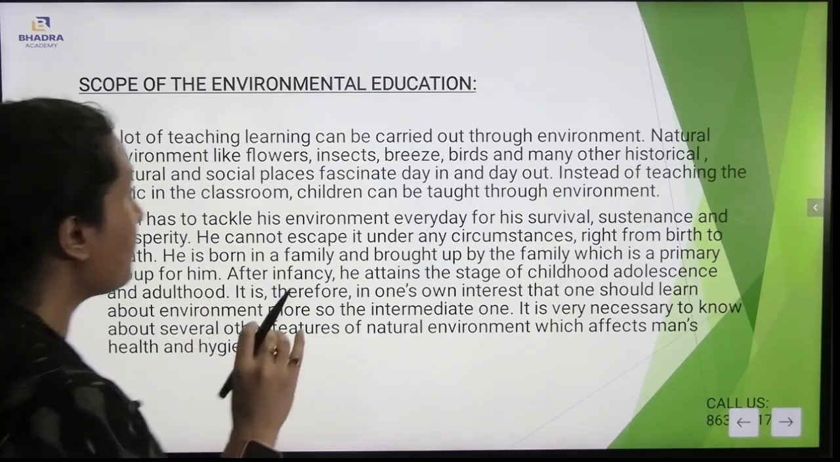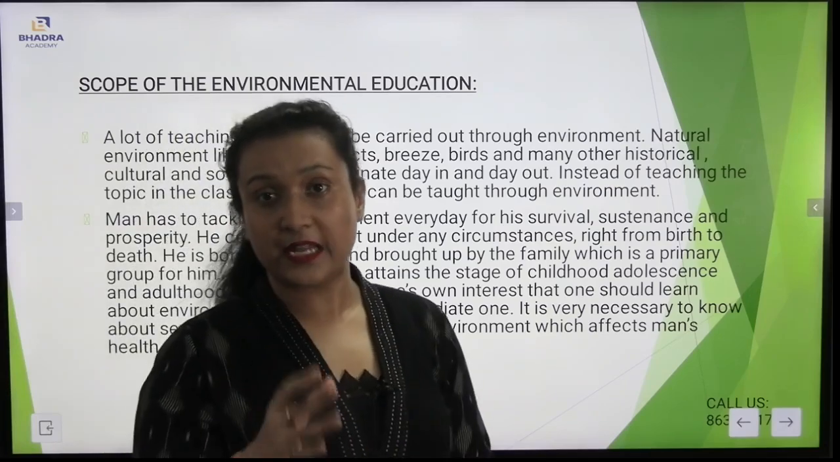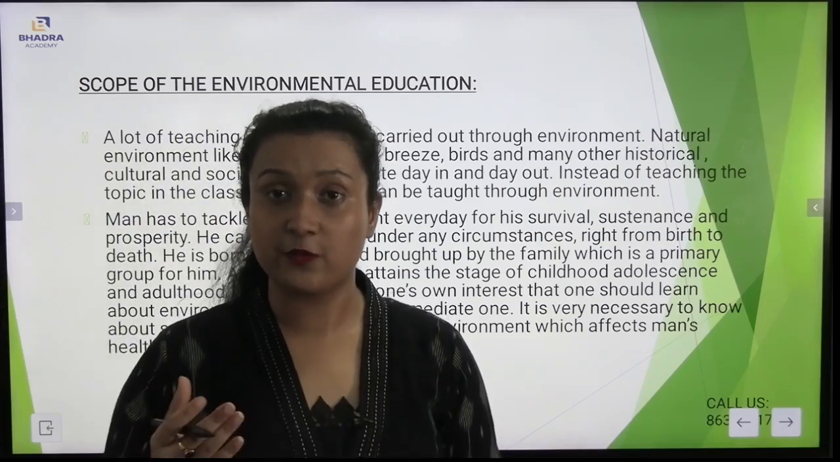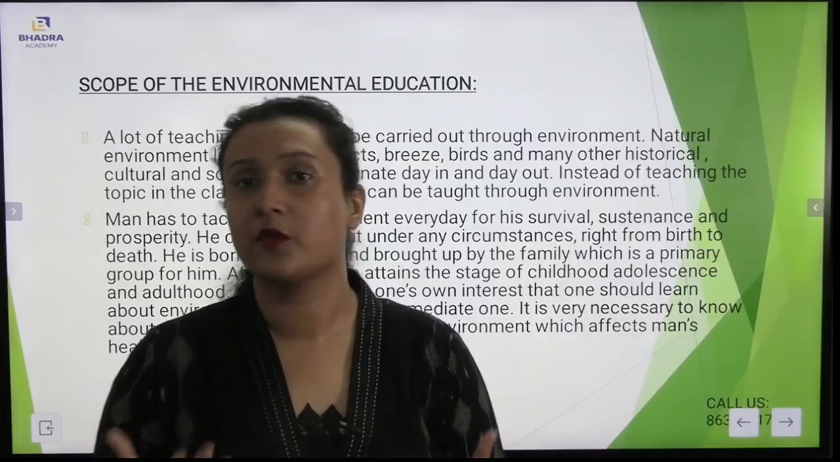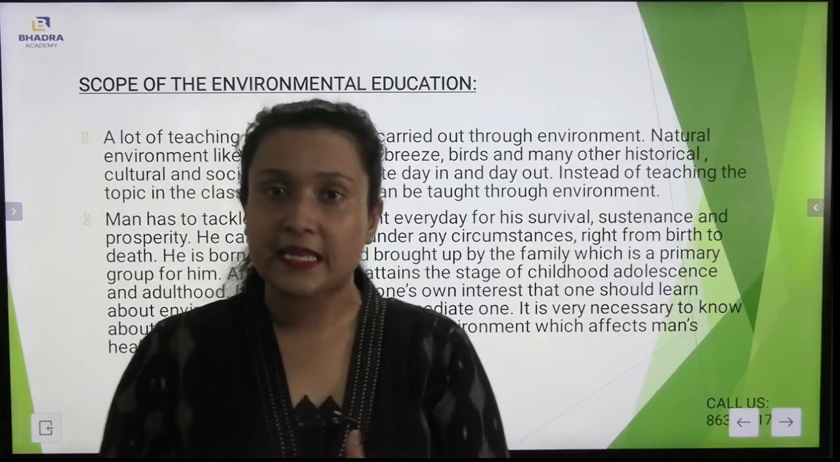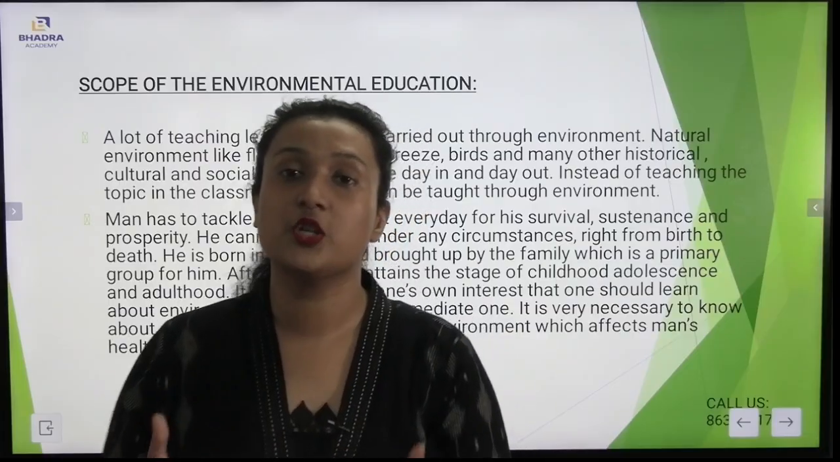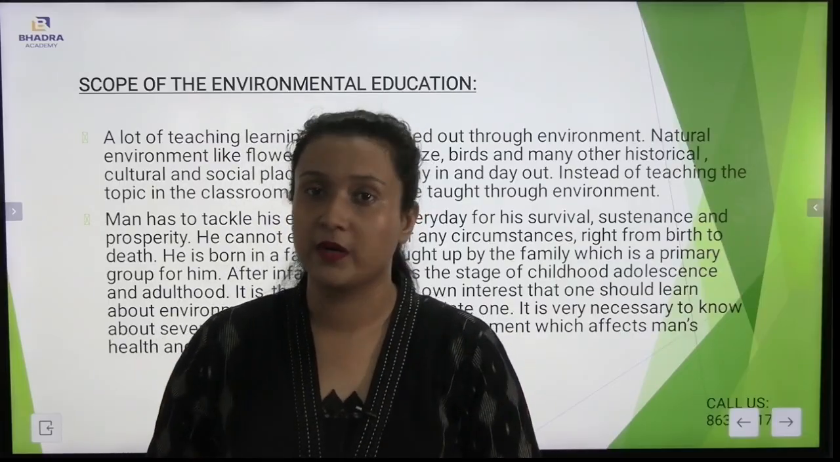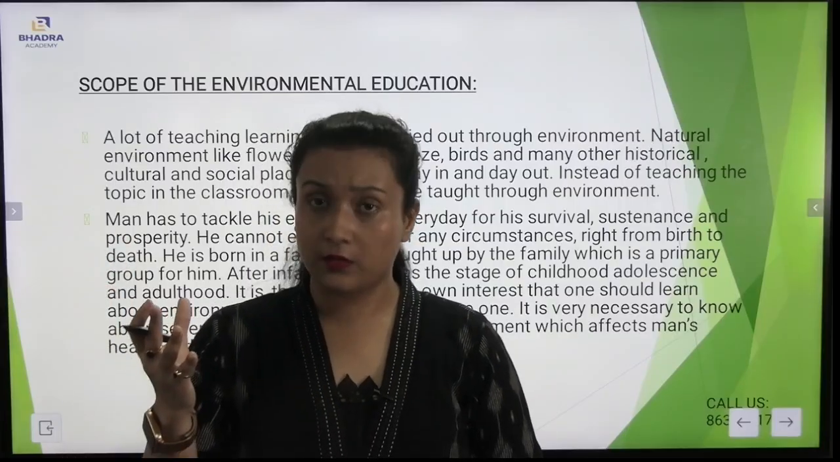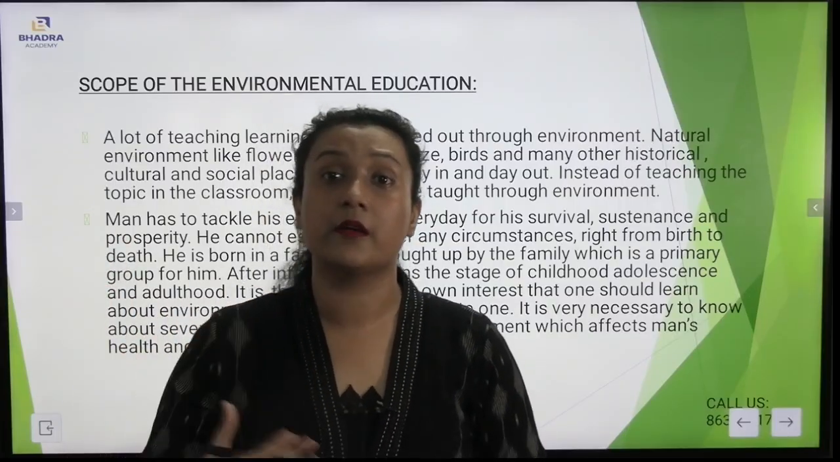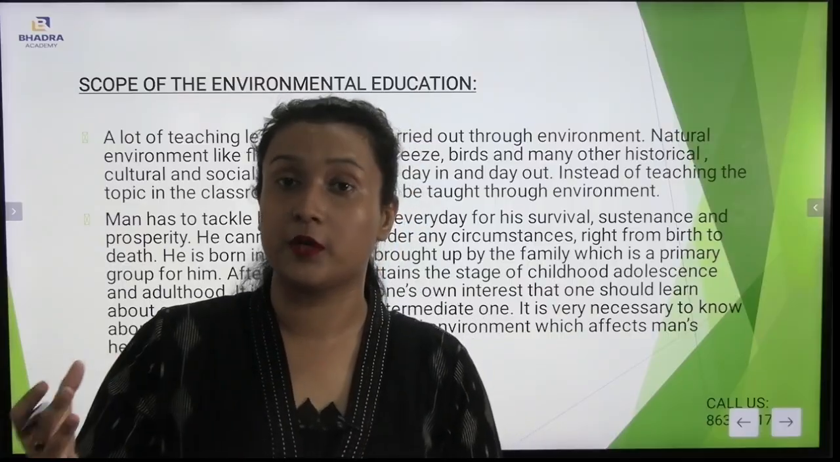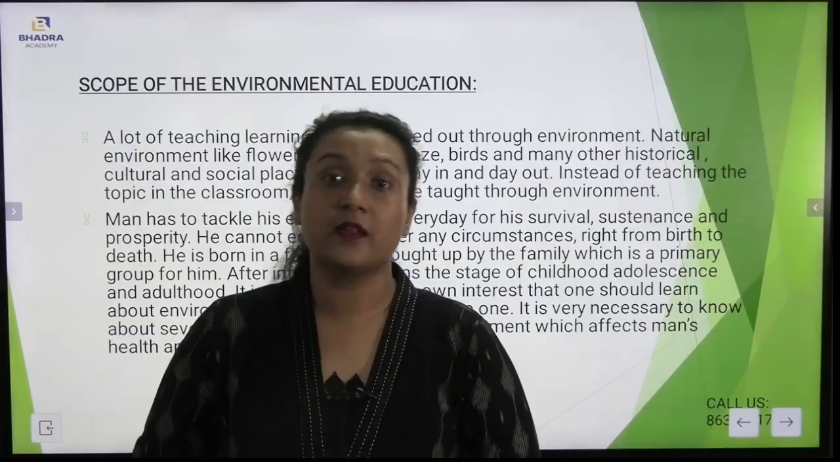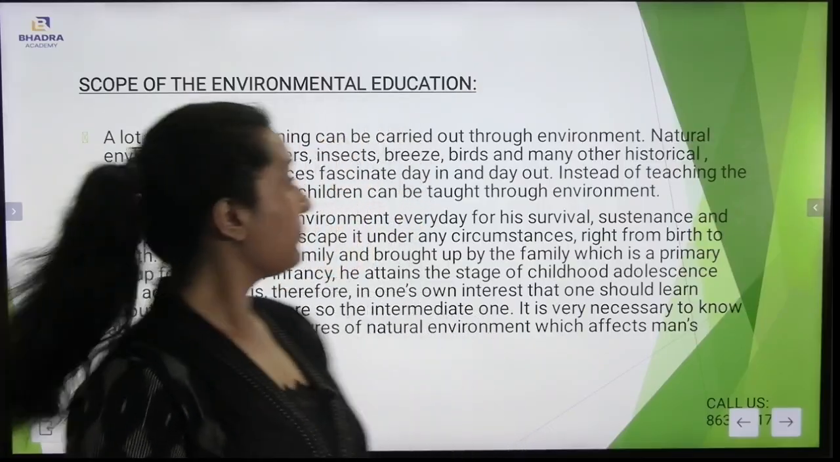Now, very important regarding the scope of environmental education. With the help of environmental education, children can learn so many things from nature itself. Rather than taking the book, rather than theoretical knowledge, children can learn everything from the environment itself. From the environment only, they will be observing, they will be learning how to observe each and every particular thing, and they will be understanding what the nature around them is.